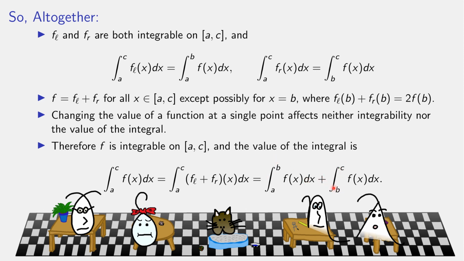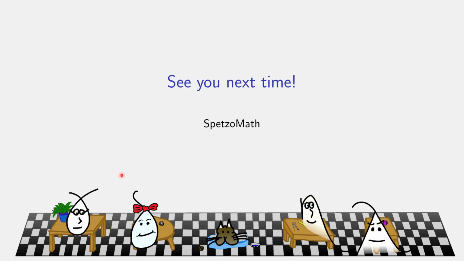But to repeat, we needed to know to begin with that each of these integrals existed. You can take two existing regions and glue them together. What we don't yet know is if the left side exists, are we guaranteed to be able to split it up into two pieces like that? We have not addressed that problem yet. The givens here were that both pieces on the right side, both of these integrals, exist. Then you can add them together and get that. Okay, so come on back next time and we keep talking about integrals.